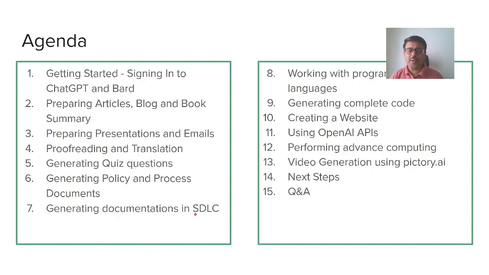What are the documents that we are preparing? How do we generate them?